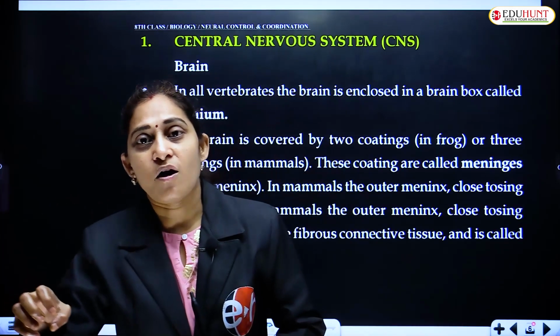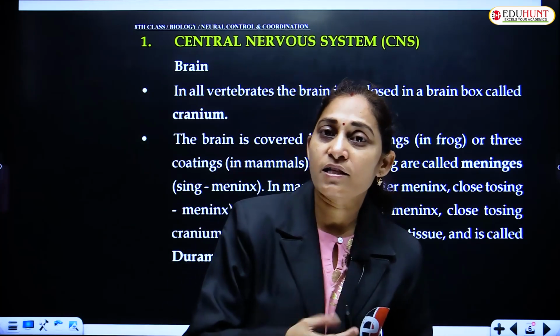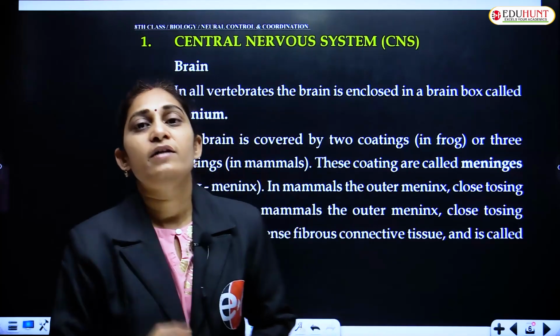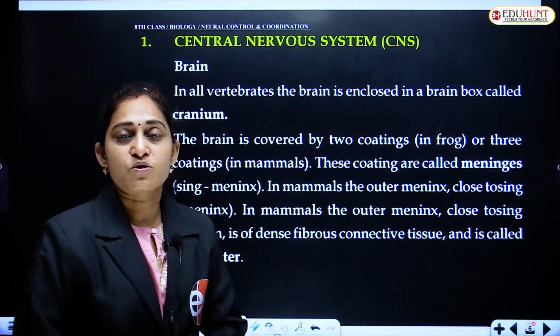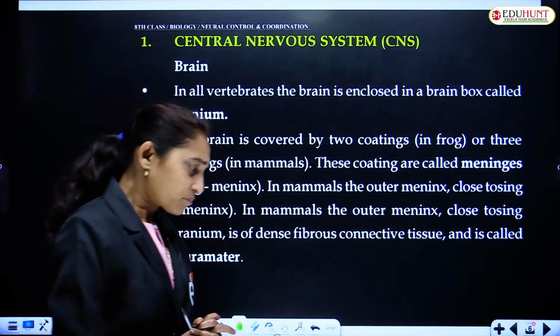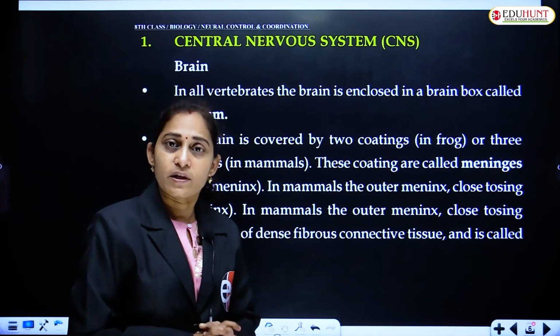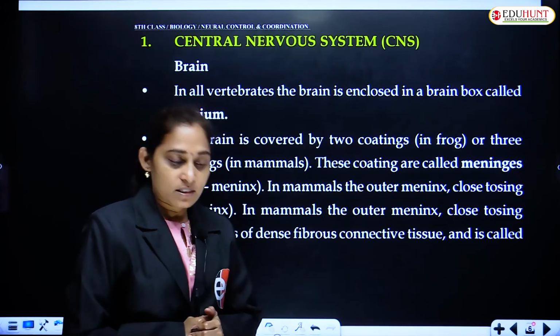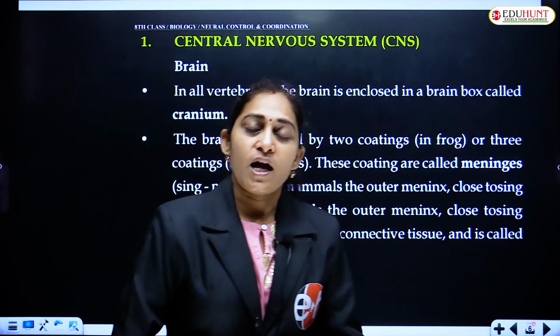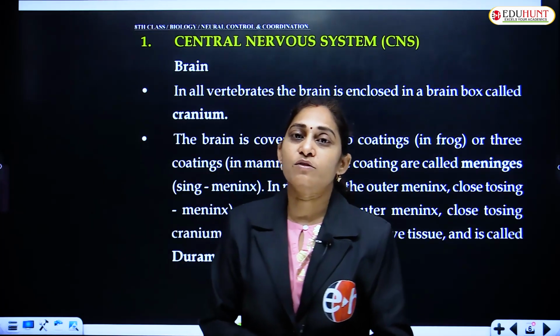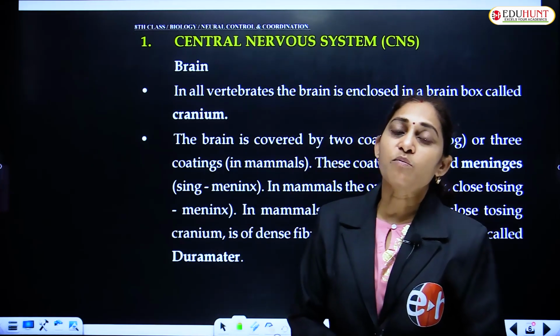The brain, spinal cord, the nerves that are arising from the brain and spinal cord, and the autonomous nervous system, all these nervous systems together regulate the body, they control the body. This is known as neural control and coordination. Similarly there is chemical control and coordination, which is done by hormones.